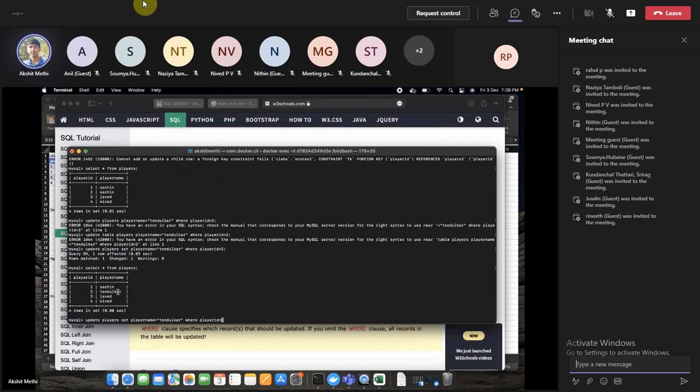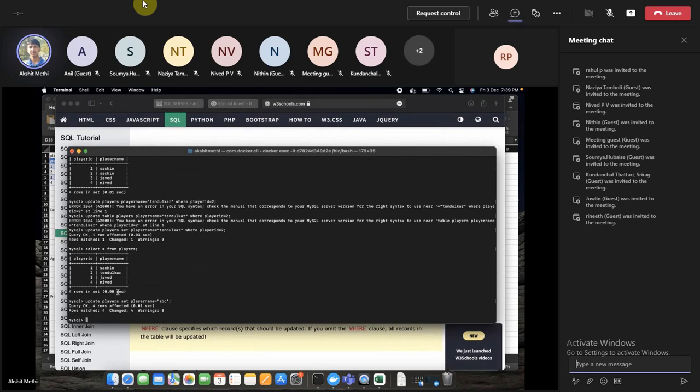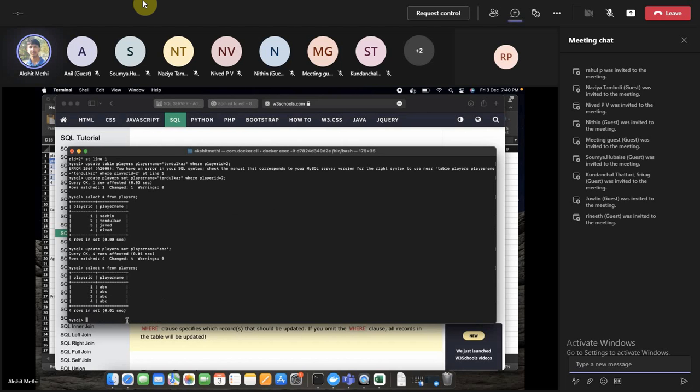What happens if I don't use this where clause, or I use some, let's say, ABC? Now see, there are 4 rows in this, and it changed all the 4 rows. So this is how we can update the values. We can do comma separated, like if we wanted to change the player ID as well, we can change that. Right now I am only changing the second value.